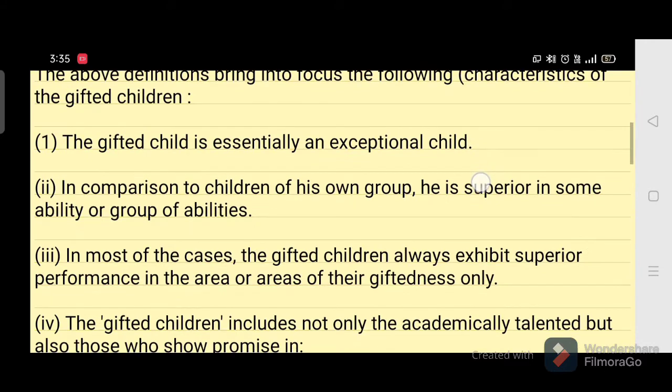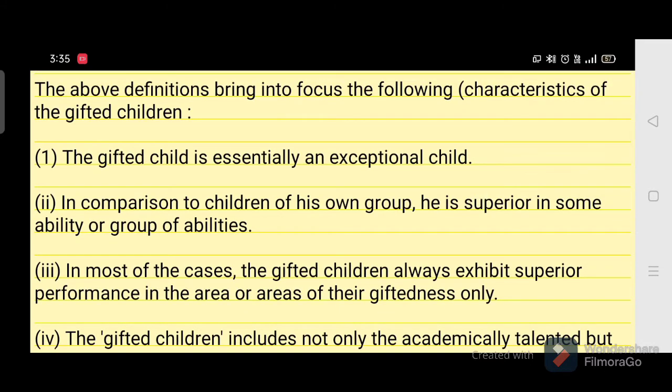From these two definitions, we can generalize some characteristics of the gifted children. First, the gifted child is essentially an exceptional child. Both backward and gifted children are classified as exceptional children.